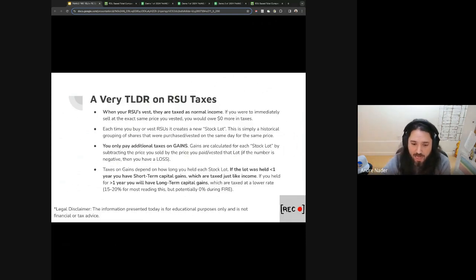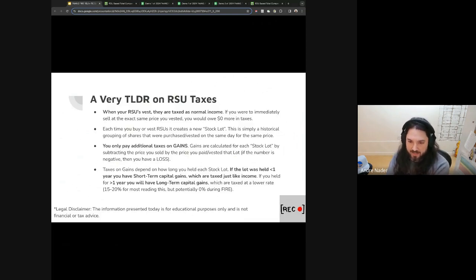The way that capital gains tax works in the US is if there is a gain, which is the difference in the value from when it vested and then when you sold, you will then owe taxes only on the gain. So if it was $100,000 on vest and then it increased to $110,000 when you sold, that $10,000 is what you owe taxes on.